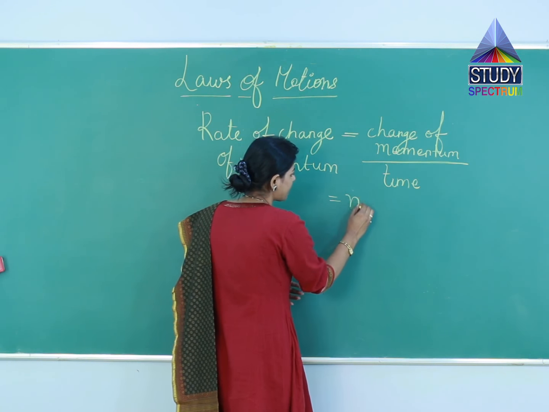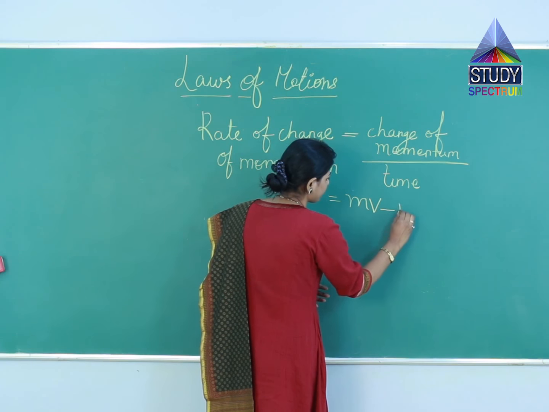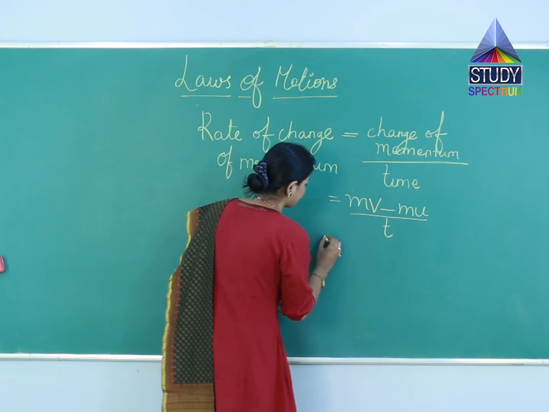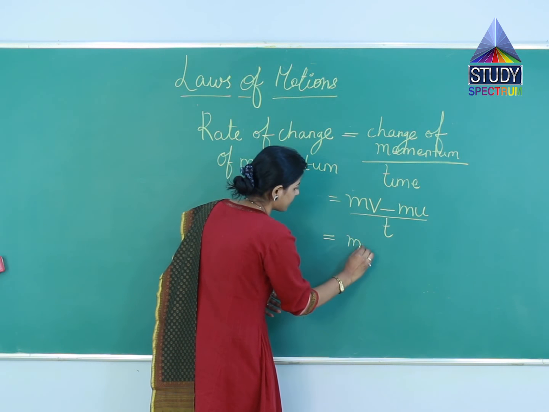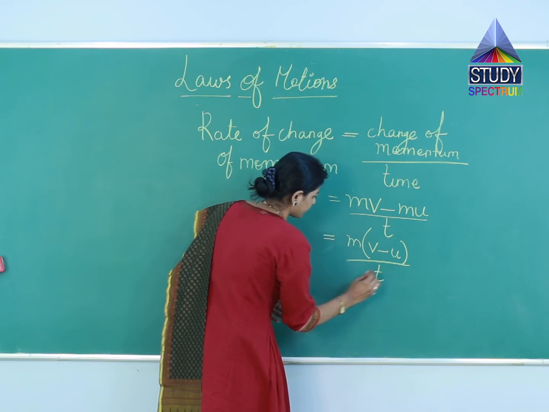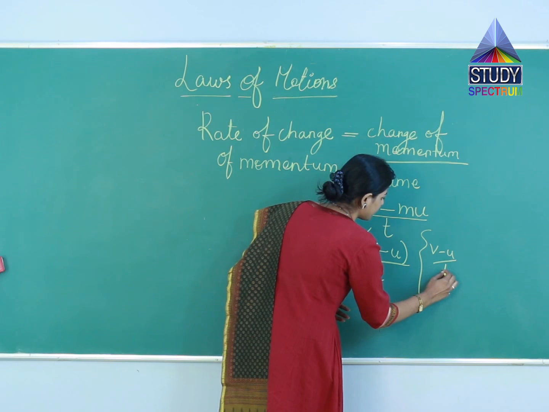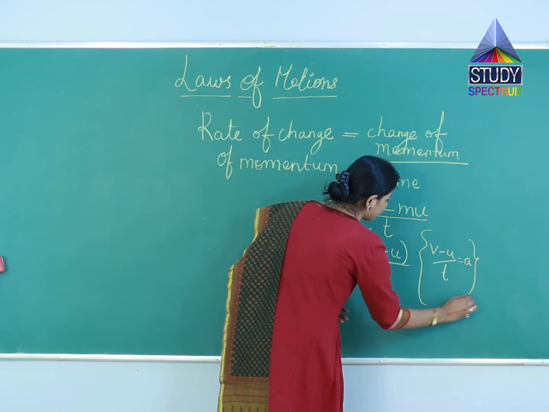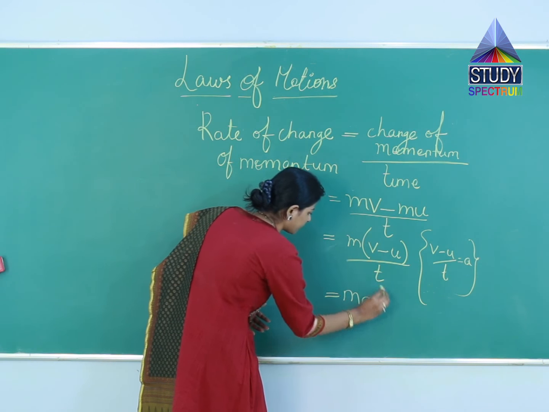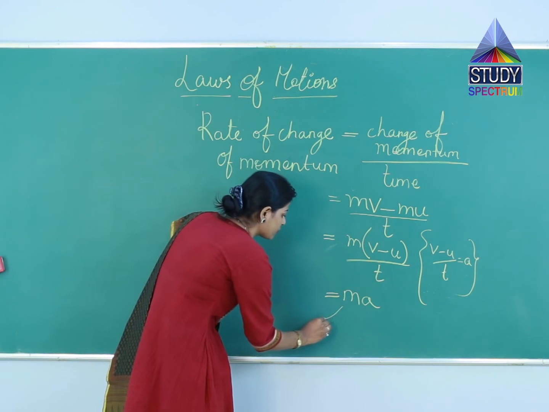Suppose m is the mass of the object, v is the final velocity, and u is the initial velocity. Therefore, m in common, (v minus u) divided by t. Now here, (v minus u) by t is equal to acceleration. As per the definition, we can say that the rate of change of momentum is directly proportional to the force.